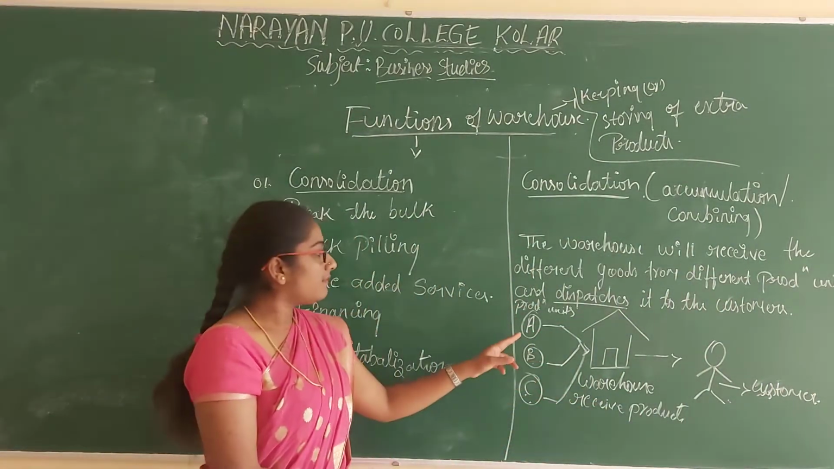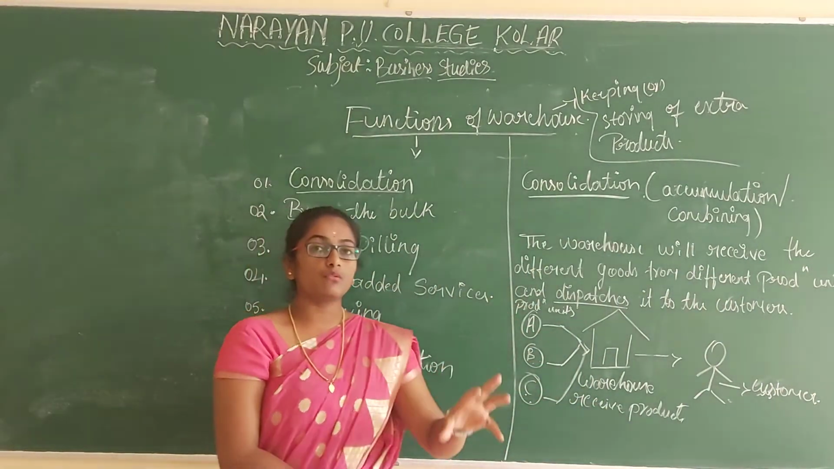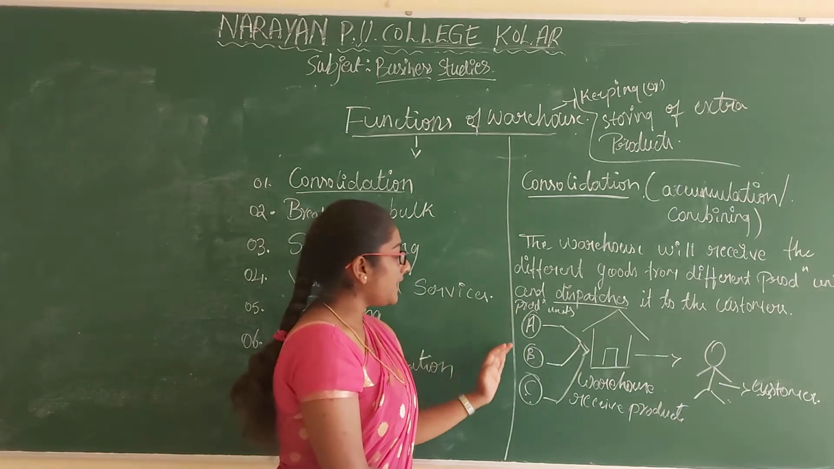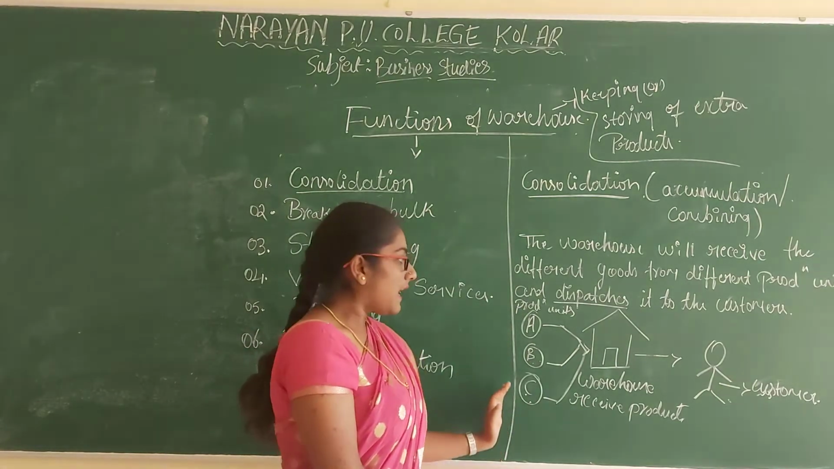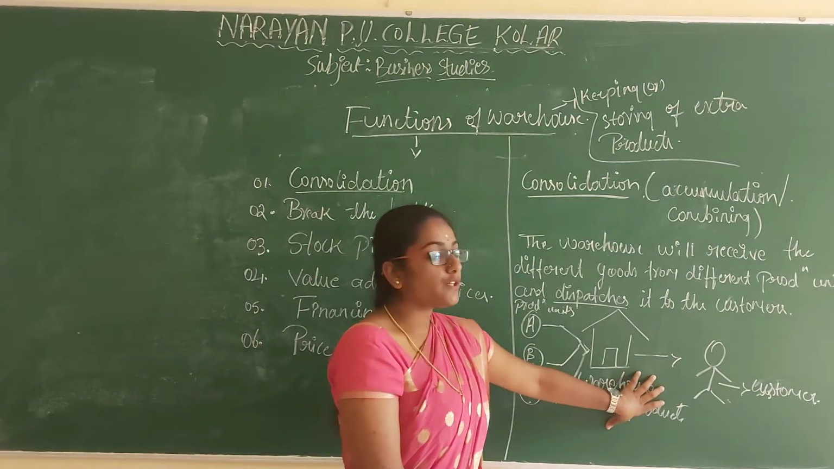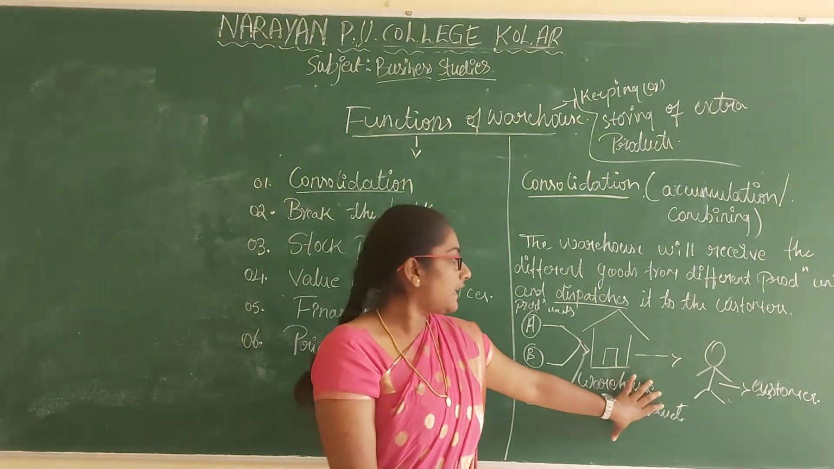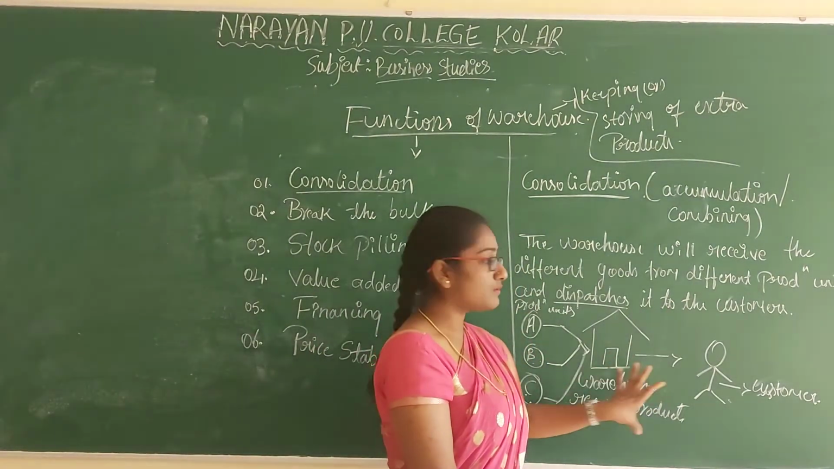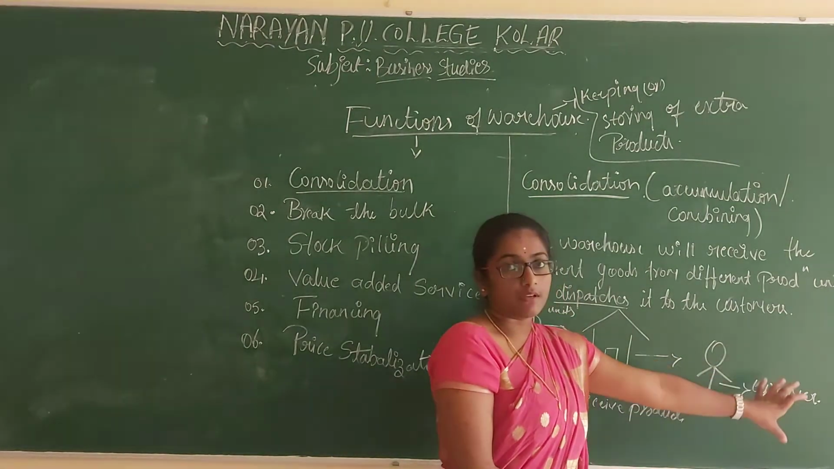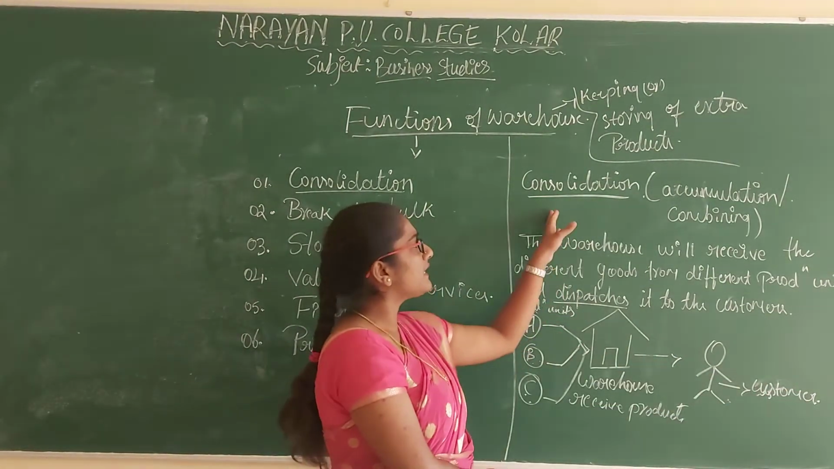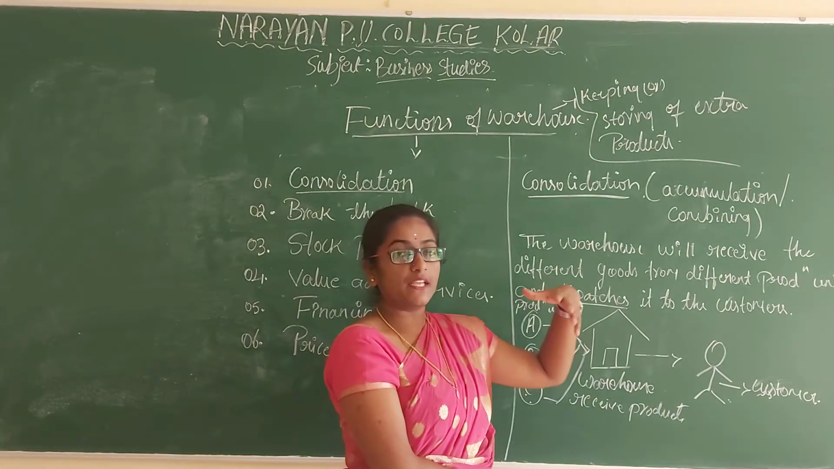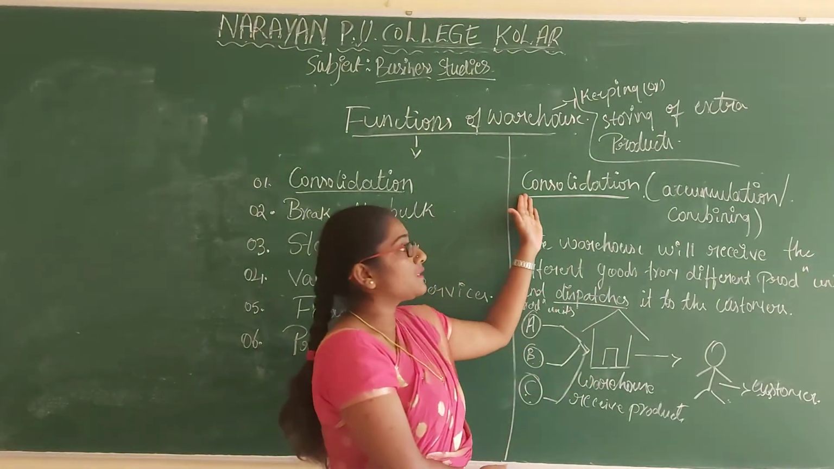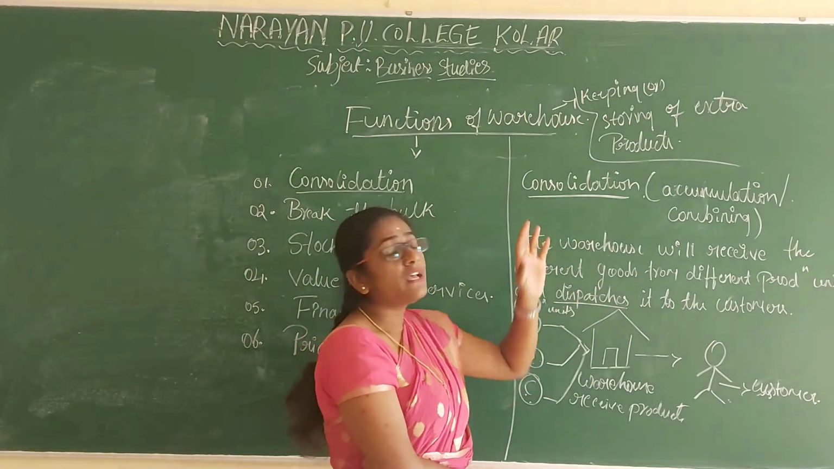Okay, here the warehouse is receiving the goods or the products from 3 different plants, combining all together, and dispatching that goods to the customer. Let me give you an example for this consolidation function of the warehouse.